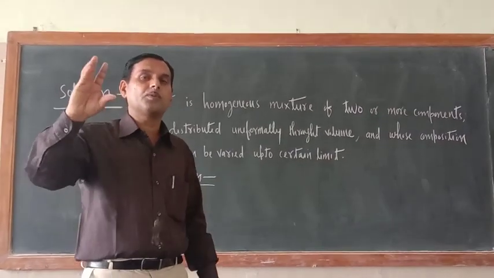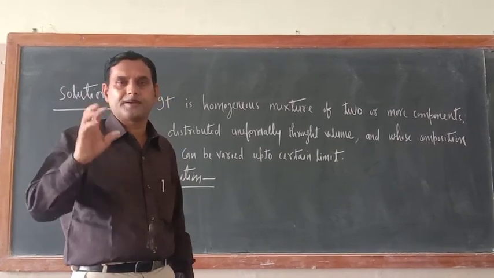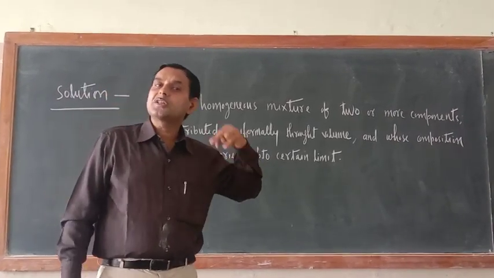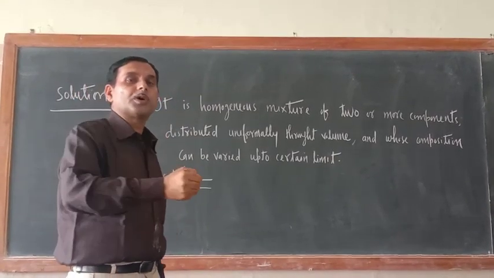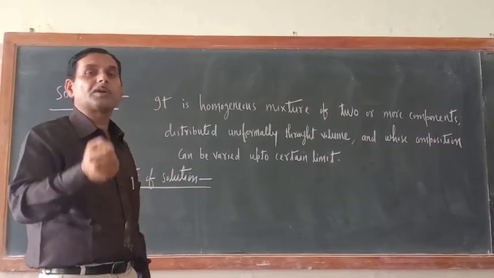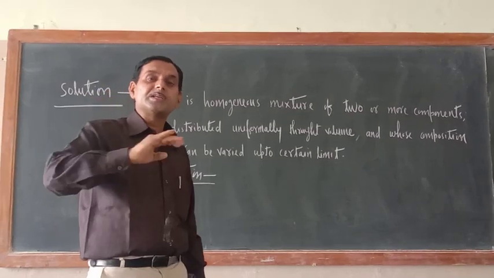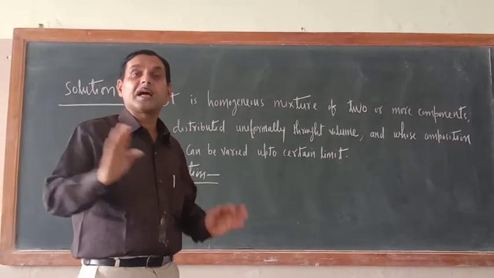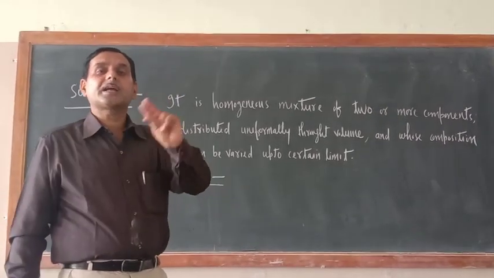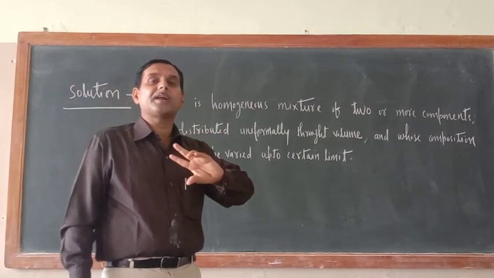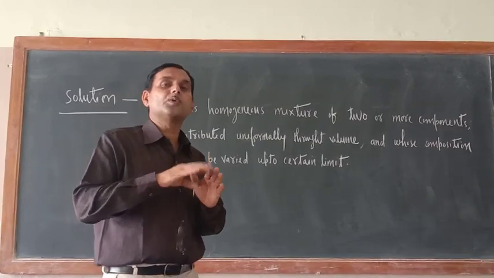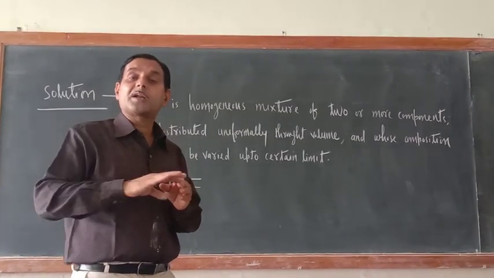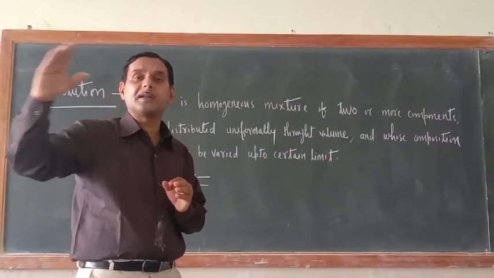Try to understand. Suppose sugar solution you have prepared. Now in that sugar solution, a little bit more amount of sugar or a little bit more amount of water can be added. Means that is permissible. That is acceptable. Means their composition can be varied a little bit. Either solvent will be a little bit more or solute can be a little bit more, but not beyond the permissible limit.